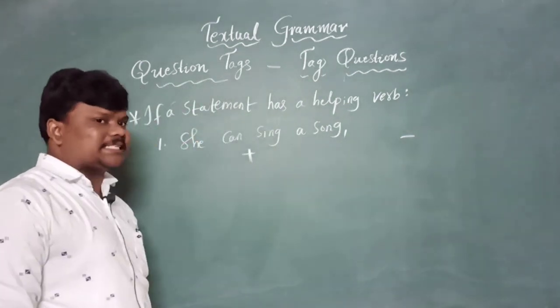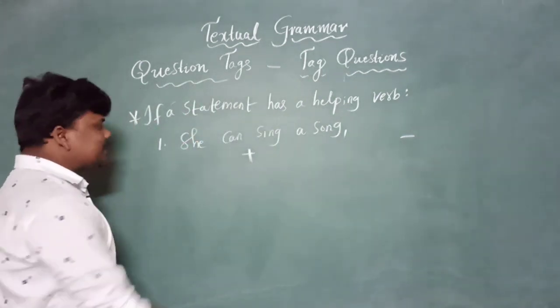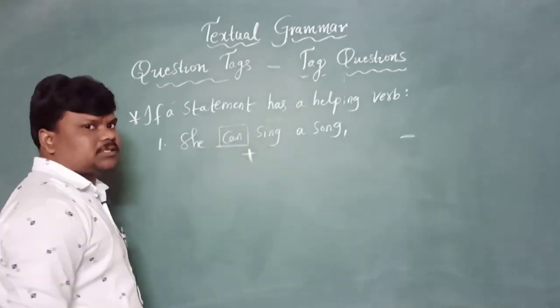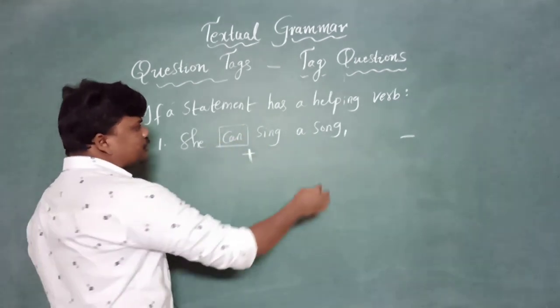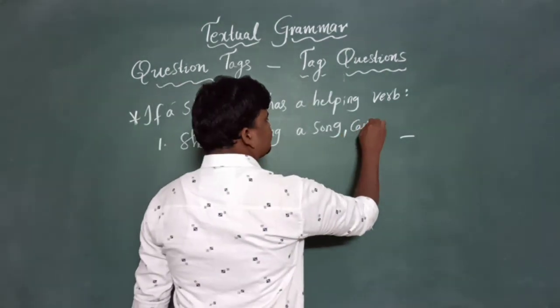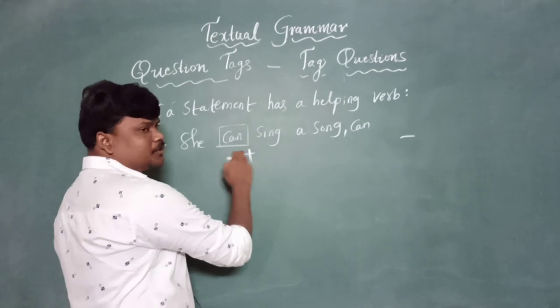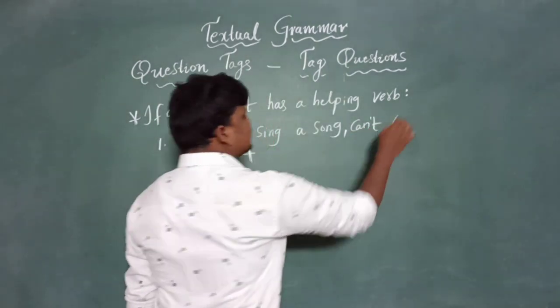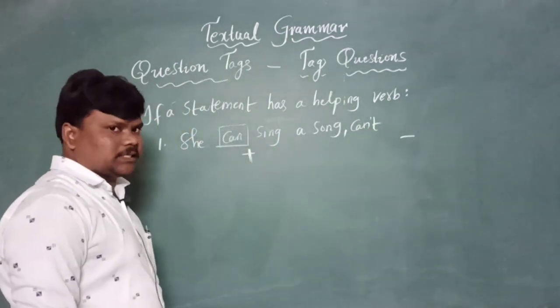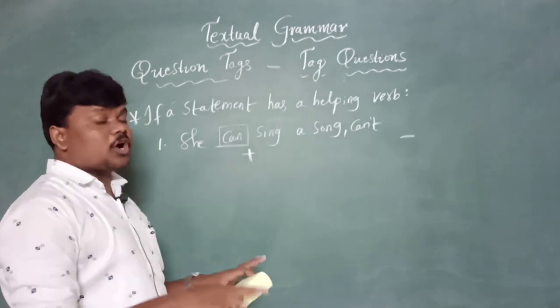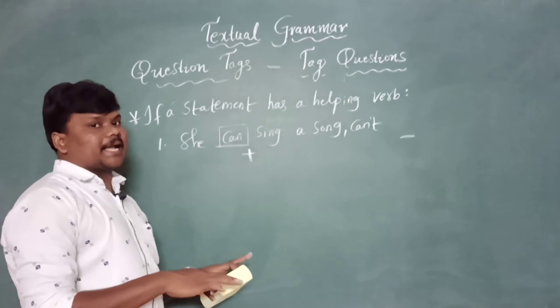Before writing a tag for the statement, try to identify where the helping verb is. Very important. Can is a helping verb. So we need to write can in small letters, and since it is positive, we write can't, the short form only. We need to write contracted forms only, not full forms. Don't use cannot.